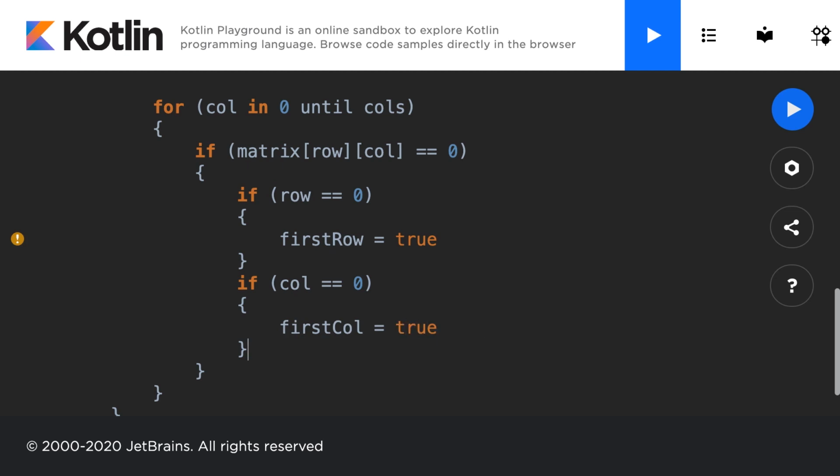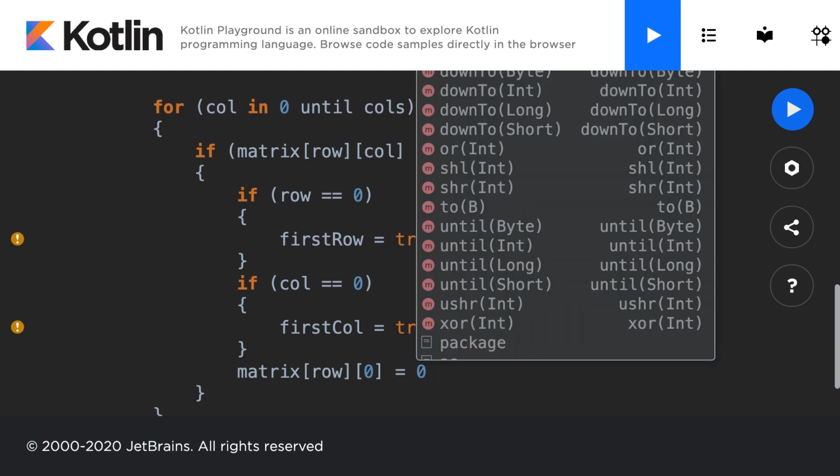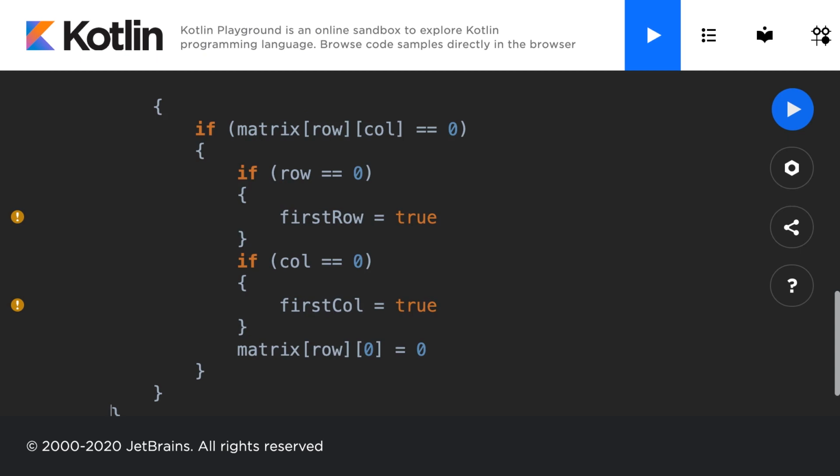And after this, what we'll do is we'll take the matrix at the current row and at that 0th column. We'll assign it to equal 0. So that means that we're setting all of the values in the first column to 0. And as well, we'll do similar for the first row. So we'll take the matrix at the first column. Did I say first row? I meant first column. And then at the current column, and we will assign it to equal 0 as well. So we're starting with that top row and the leftmost column.